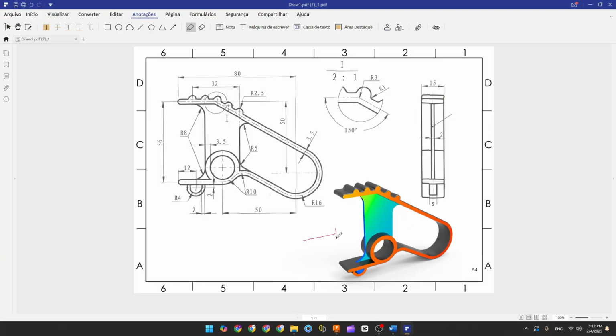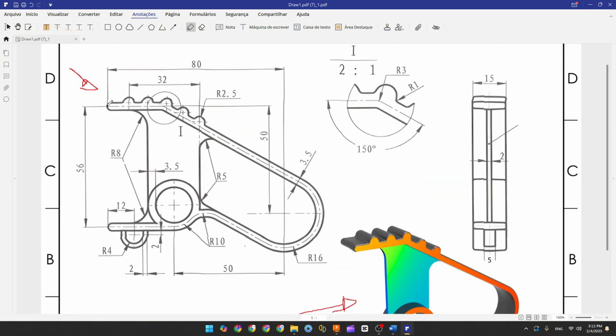The first step to create this part here, we'll select the right plane and create this sketch. Here will be our midpoint, okay? So the first thing that we'll make is this line here, and this line, and this arc here, okay? We'll use the construction line to make this. We know that the angle between these two lines here is 150 degrees.